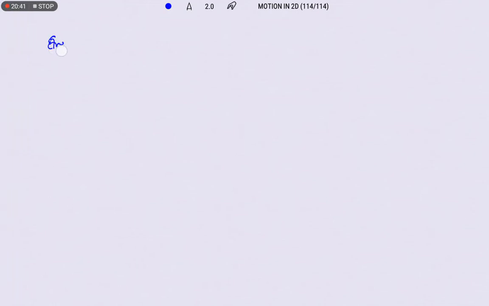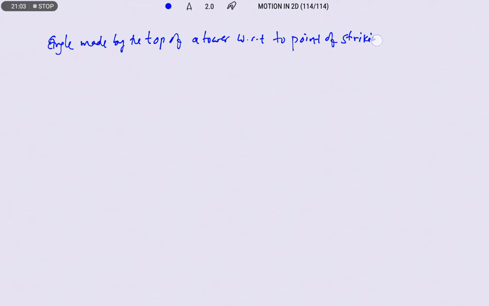So the angle made by the top of a tower with respect to the point of striking. When the particle strikes the ground, with respect to that point of striking, what will be the elevation of that height we need to find.